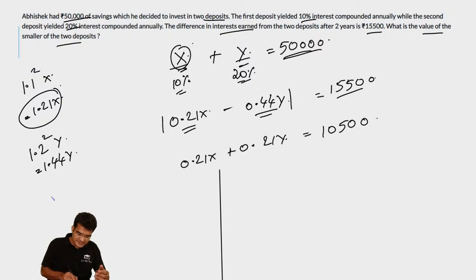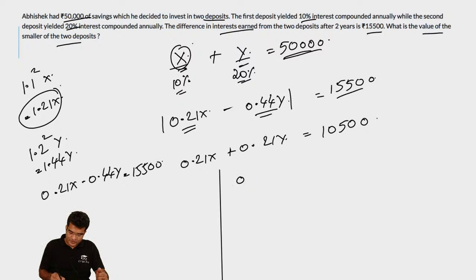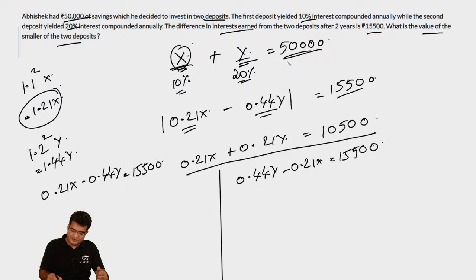The first case is that 0.21X minus 0.44Y is equal to 15,500. The second case is that 0.44Y minus 0.21X is equal to 15,500. In both the cases, the value of X plus Y is equal to 50,000, or the value of 0.21X plus 0.21Y is equal to 10,500.